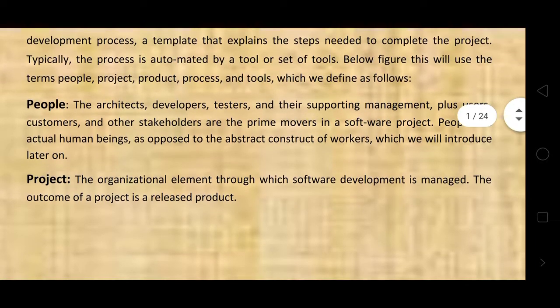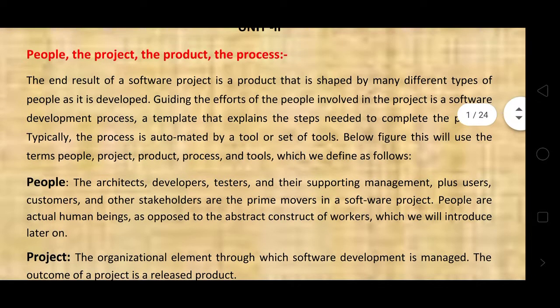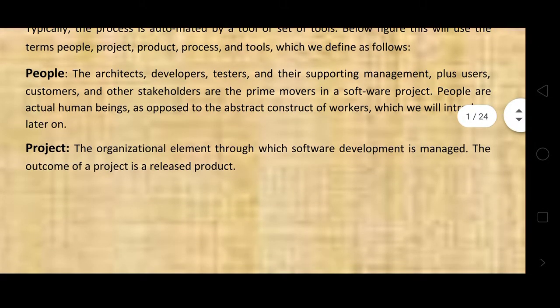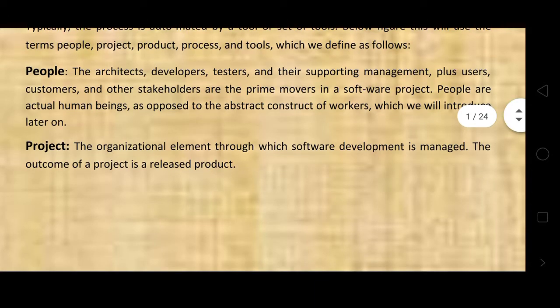Basically, in a software development process, people are the main role.